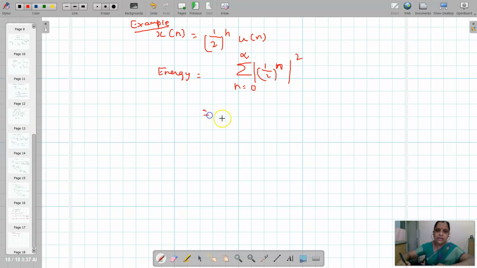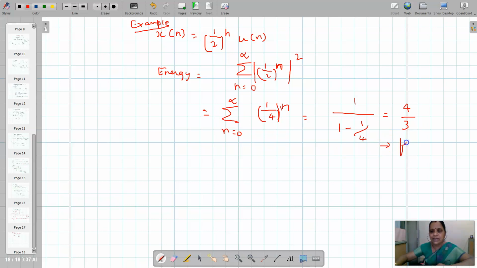This is a summation n equal to 0 to infinity of 1 by 4 power n. This is 1 by 1 minus 1 by 4, which is 4 by 3. This is finite.